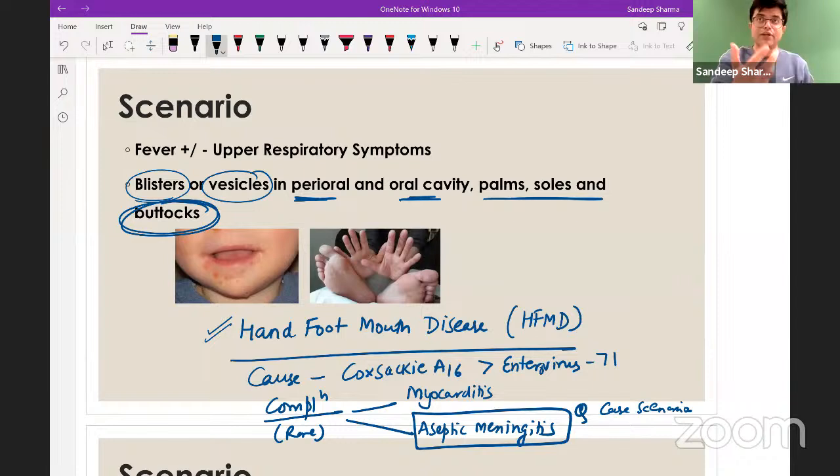And sometimes there is a rule we say: if you are suspecting hand-foot-mouth disease, do not miss the buttocks, because buttocks are involved in about 20 to 25% of patients. And many times the rash is prominent only on the buttocks along with the oral cavity. That is how you distinguish between them. Centripetal rash in chickenpox and pleomorphic, all those things. Palms and soles are spared in chickenpox. Chickenpox is a truncal rash, whereas hand-foot-mouth disease is a peripheral rash, right? I think that should be enough.